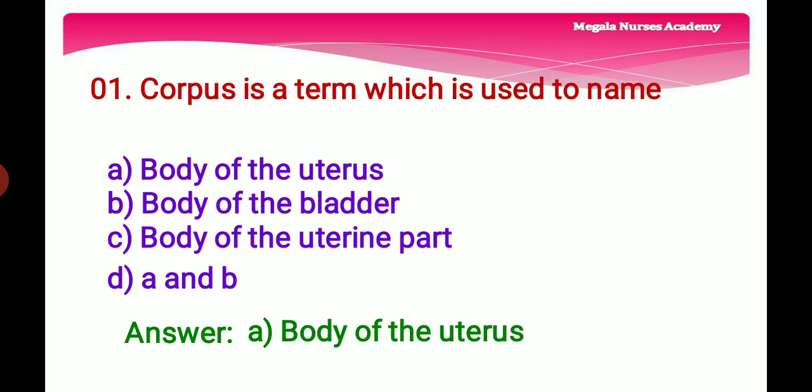The right answer is option A, body of the uterus, because the upper part of the uterus is called the body or the corpus. Corpus is the Latin word for the body. That's why the body of the uterus is called corpus. So the right answer is option A, body of the uterus. Corpus is a term which is used to name option A, body of the uterus.